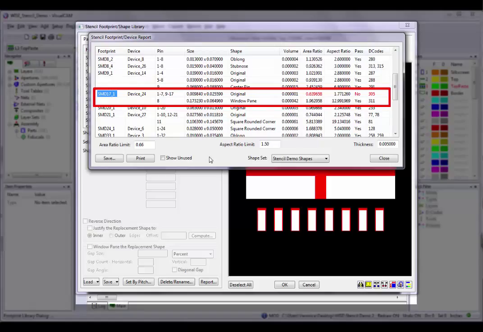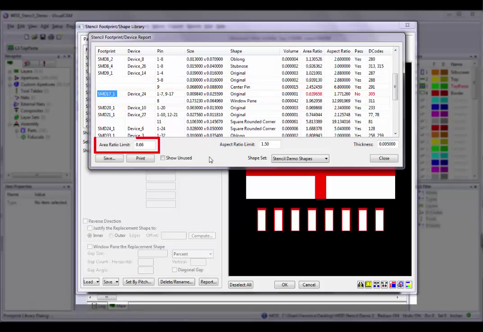For example, in my design, the area ratio column is red and lists 0.63 for footprint SMD17. The area ratio limit we have set is 0.66, so we know that the size of the paste shape is too small. The pins affected by this error are listed under the pin column, 1 to 7 and 9 to 17.